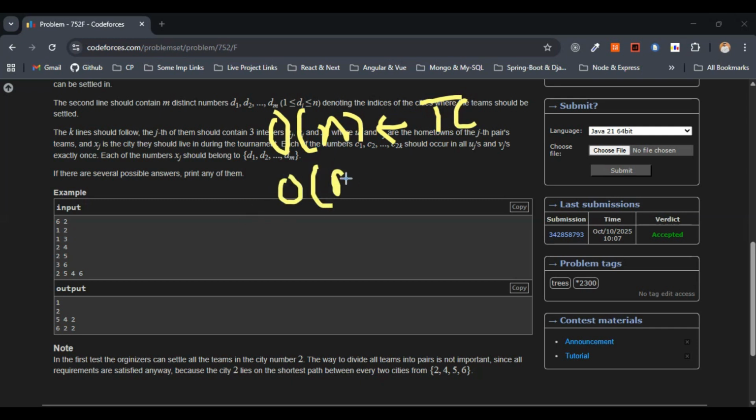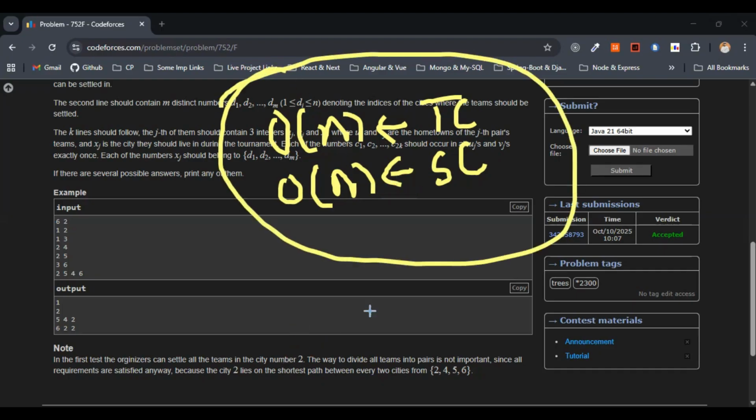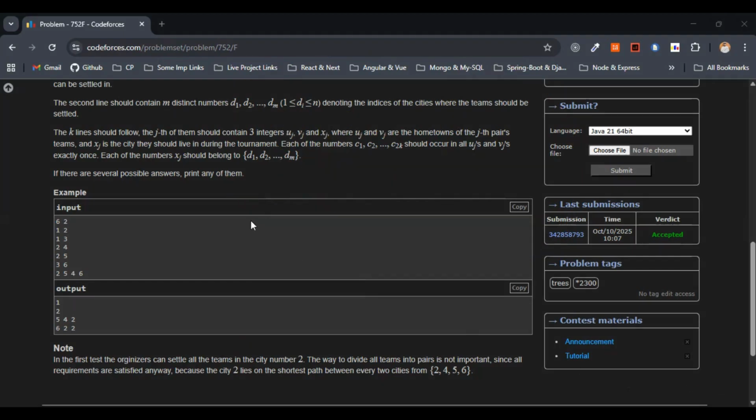What will be the space complexity here? The space complexity would be big O of n as well, because we will be making use of the adjacency list, the arrays f and sub that I have considered, and the list ps as well. These use linear space. So the time and space complexity for the code we will be writing would be big O of n and big O of n respectively. Now, as we are familiar with the approach and the complexities, we are good to write the code.